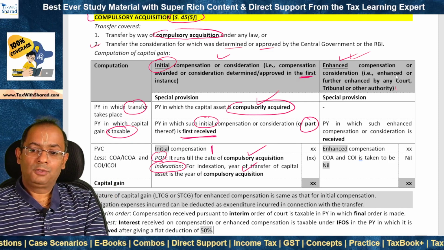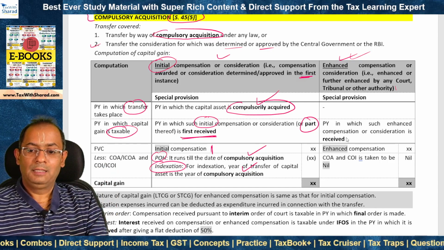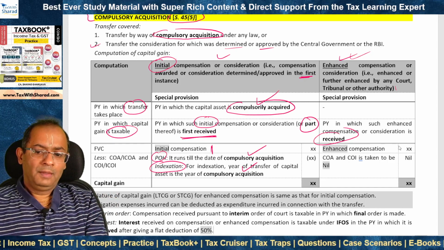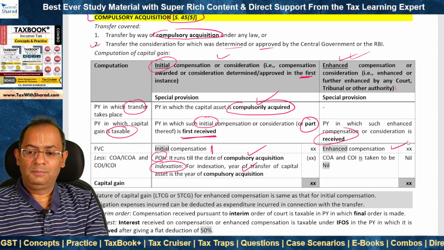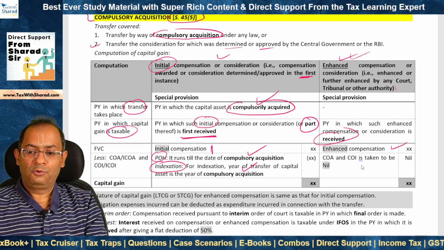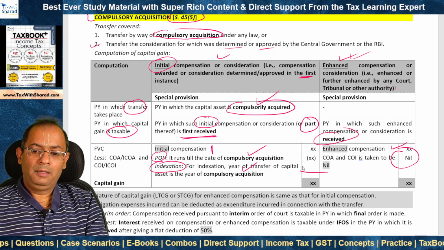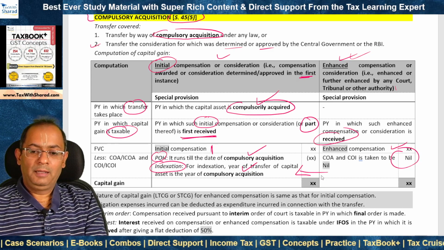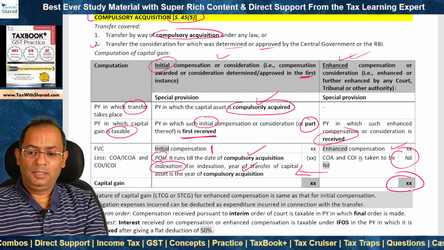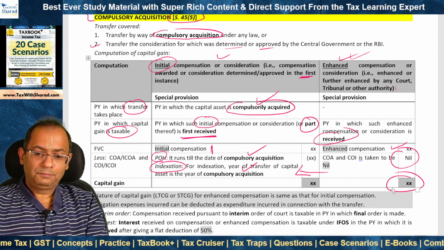Now, what about enhanced compensation, which is the second component? If an enhanced compensation is received, it is taxable in the year of receipt. In the year of receipt. And the full value of consideration becomes the amount of enhanced compensation. And what is the cost of acquisition and improvement? It is nil. Why is it nil? Because this has already been taken at the time of determining capital gain in the context of initial compensation. So now it becomes nil. So the entire enhanced compensation becomes taxable as capital gain.